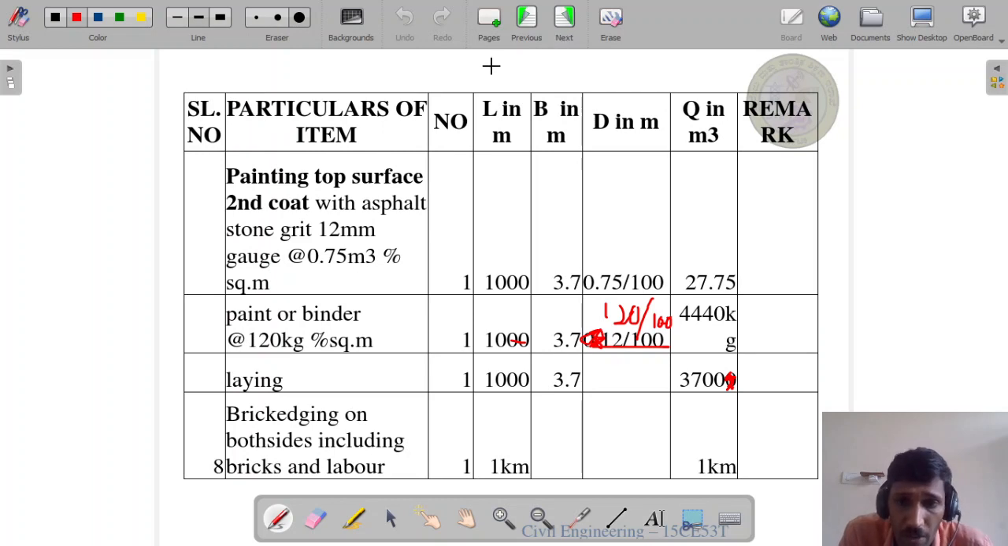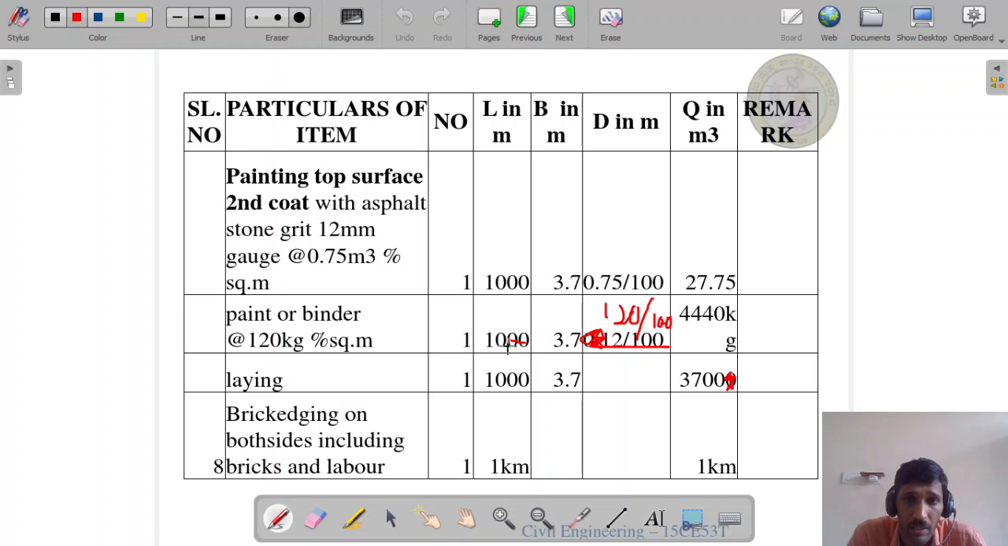Next, painting top surface, second coat with asphalt stone grit 12 mm gauge at the rate of 0.75 meter cube per 100 meter square. One number, length 1000 meter, breadth in meter, that is 3.7. Depth is 0.75 divided by 100. Then multiplying all this, we get the answer quantity is equal to 27.75 meter cube.